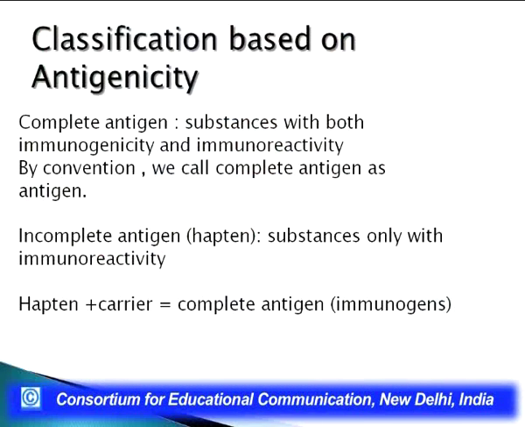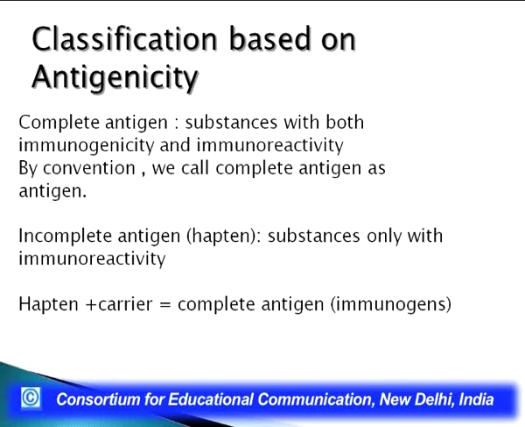Now, in this category, the haptens are very well known. Haptens are those molecules that can be made immunogenic. They themselves are antigenic. They cannot lead to the production of an immune response. However, they can combine with the product. That means haptens have the ability to combine with the antibody which is specific to them, but in themselves they would not lead to antibody formation. But these haptens can be made immunogenic by combining them to a carrier molecule. This carrier molecule could be a bigger protein or any inert substance which itself does not lead to an immune response.